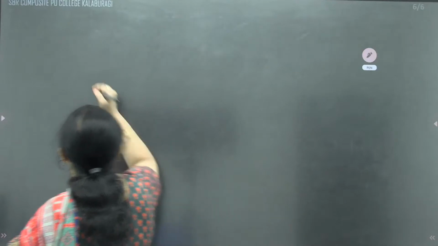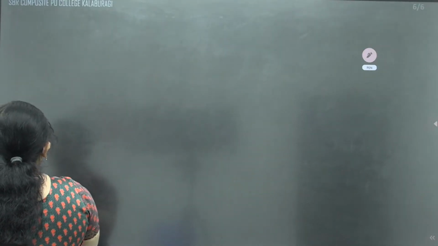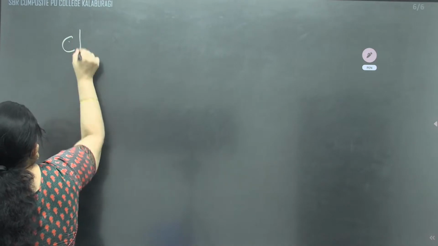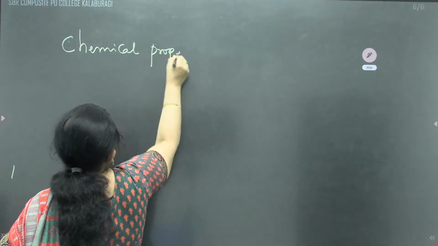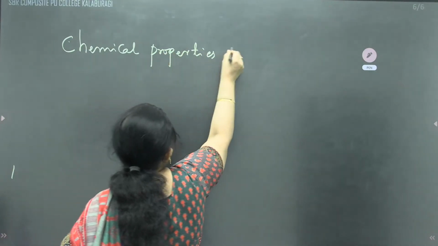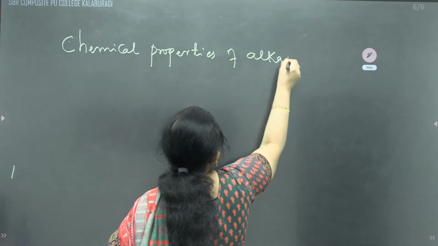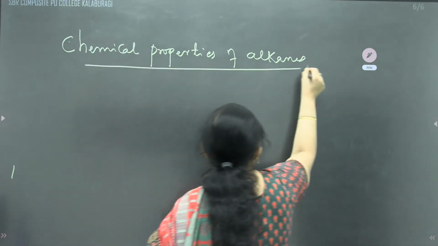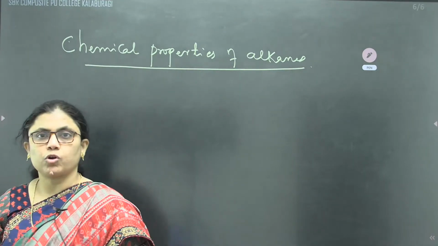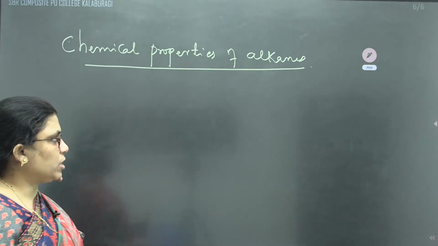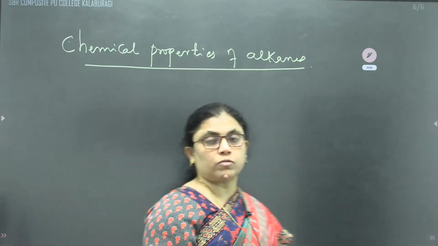As we started in the last class, chemical properties of hydrocarbons, that is, chemical properties of alkanes. Let us continue from the same. You may be remembering that one of the chemical properties we completed in the last class is related to what, children? Halogenation.